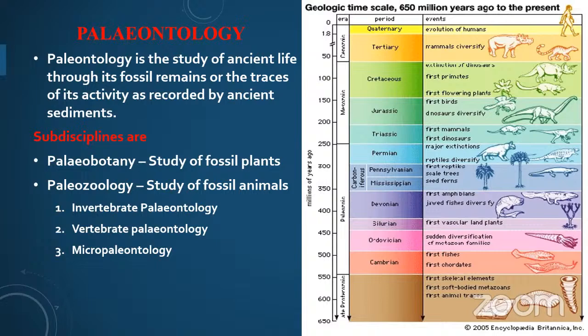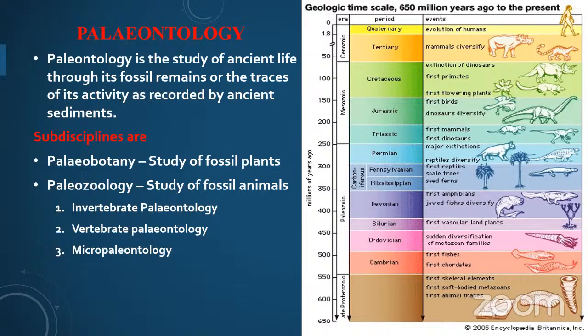In India, is there any particular place where these fossils are available, plant fossils or animal fossils, and is there any time scale significance or importance of these fossils?